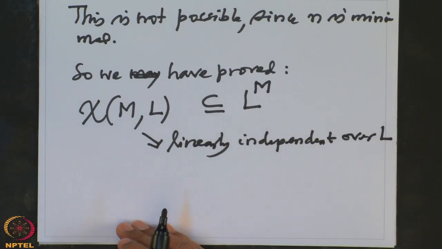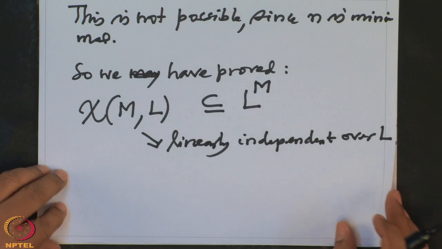All right. So now we will continue our proof. Let me recall what we are proving.